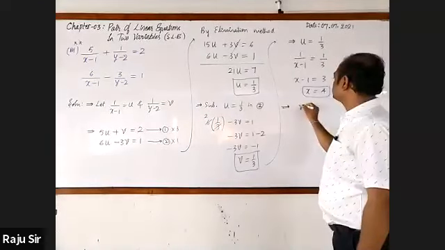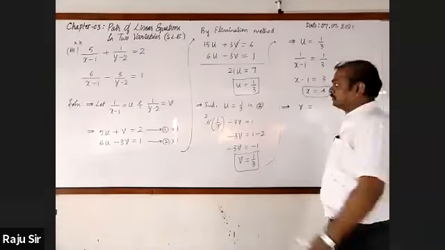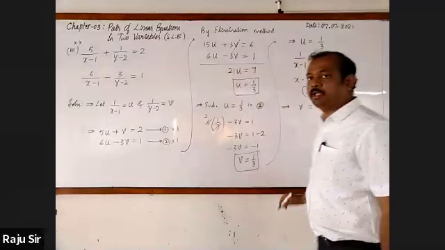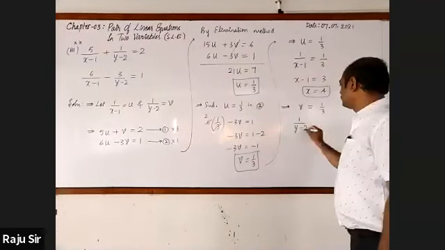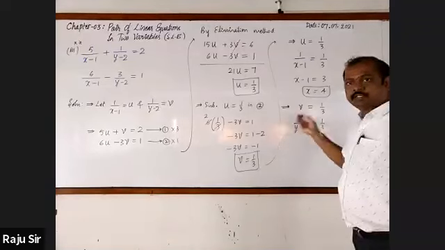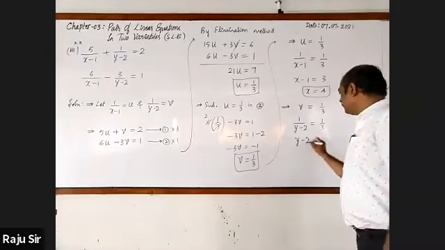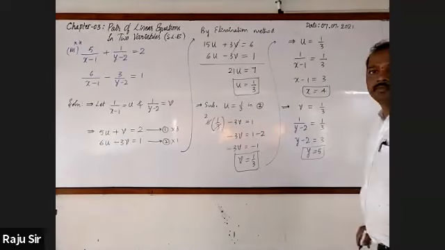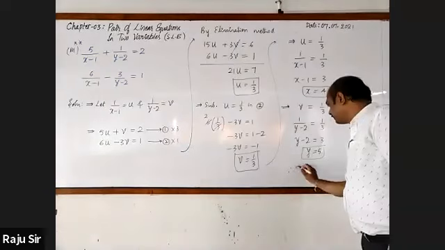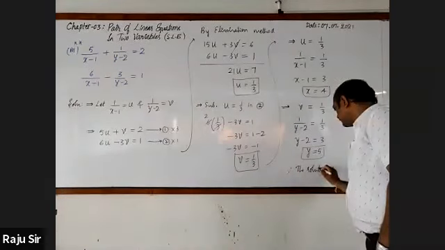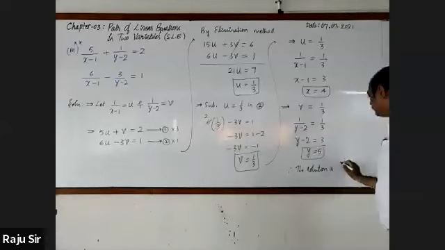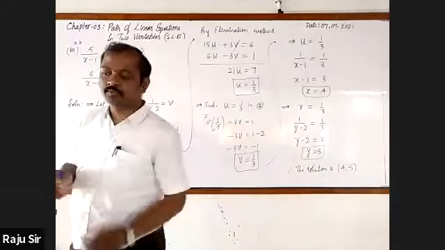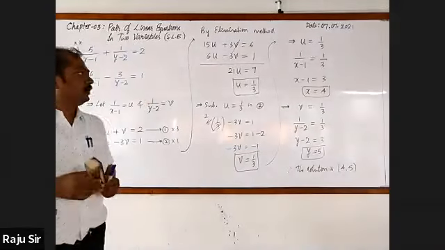Next, v is equal to 1 by 2, where v is 1 by y minus 1. It is equal to 1 by 2. Taking the reciprocal, y minus 2 is equal to 3. y is equal to 5. Therefore, the solution is 4, 5. Hope you have understood.